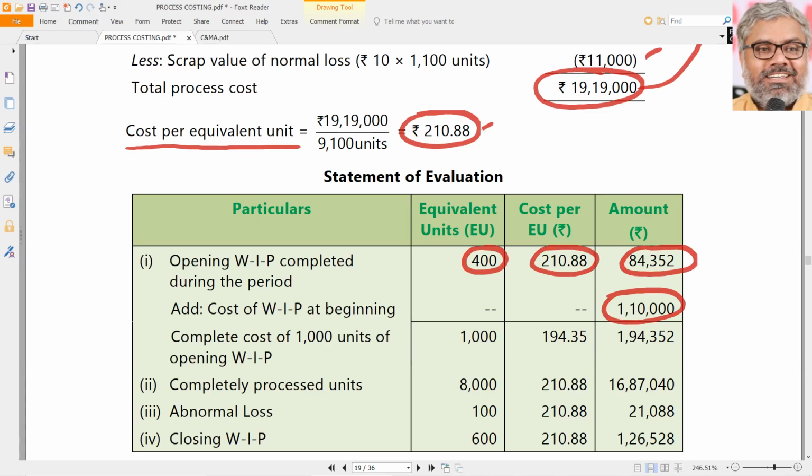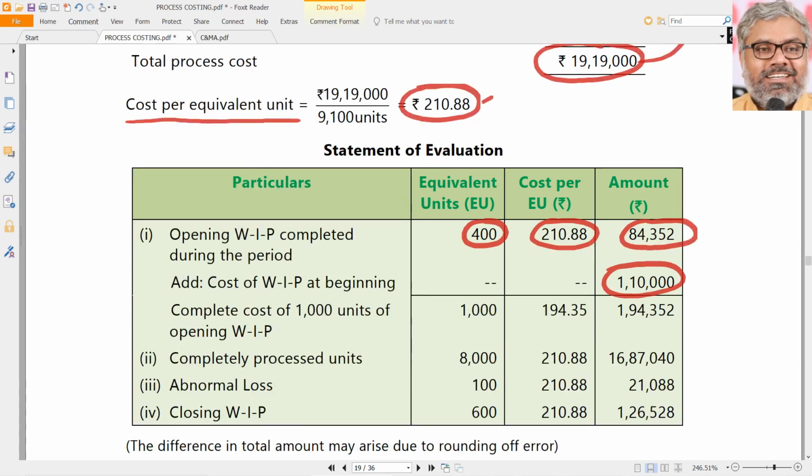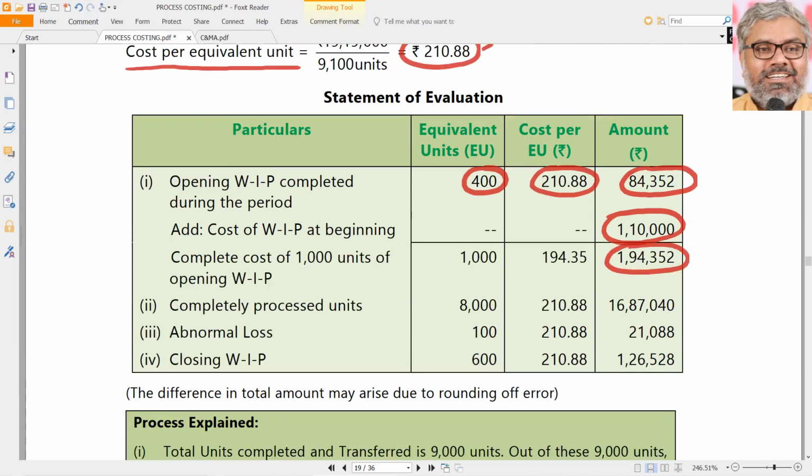But already on them 1,10,000 worth of work is done. That is opening work in progress. So opening work in progress cost was 1,10,000 plus 400 equivalent units of work done during this period on the opening work in progress only, with the cost of 210.88. That comes to 84,352. So 1,94,352 is the total cost of 1,000 units of opening work in progress.